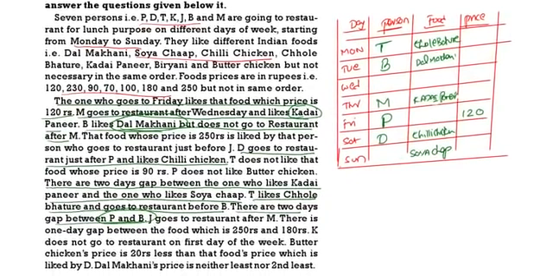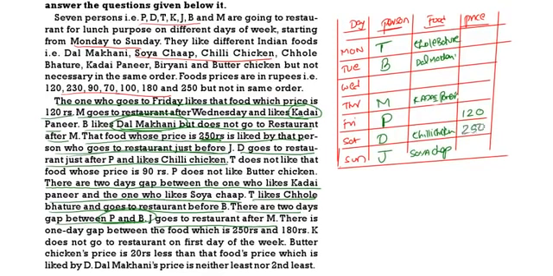That food whose price is 250 is liked by the person who goes to the restaurant just before J. So just before J, who is going, that person is liking the food item which costs 250 rupees. J goes to the restaurant after M. Now see here, 250 rupees is liked by the person who goes just before J. Just before J, D. So D is 250.